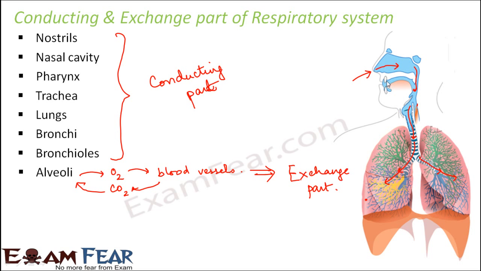When the air is conducted from the nostrils to the nasal cavity, there is no exchange taking place. It is not that oxygen is passed from the nostrils to the nasal cavity while something else is passed back. The air is just getting conducted till the alveoli, but once it reaches the alveoli, it cannot move to the blood capillaries just like that. So there has to be an exchange: oxygen will get in and carbon dioxide will get out, and this exchange takes place by the process of diffusion. How this exchange takes place, we will see later in this lesson itself.